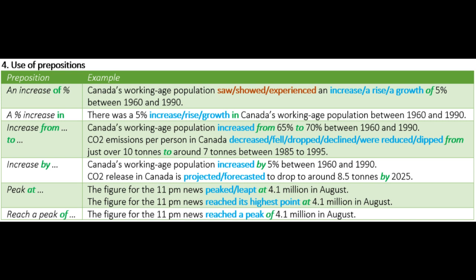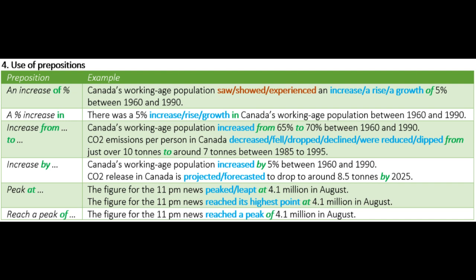4. Use of prepositions. An increase of percent. Example, Canada's working age population showed an increase, a rise, a growth of 5% between 1960 and 1990. A percent increase in. Example, there was a 5% increase, rise, growth in Canada's working age population between 1960 and 1990. Increase from, to. Example, Canada's working age population increased from 65% to 70% between 1960 and 1990.